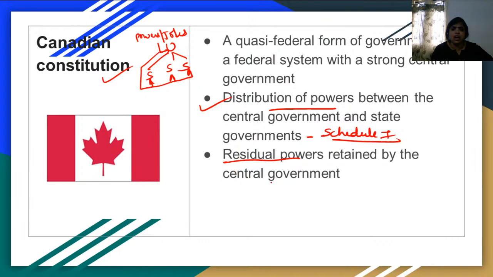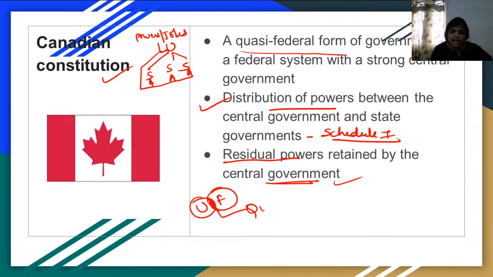The residual powers are retained by the central government. They are being available to the central government only. And the quasi-federal form of government, which we understood in the first video, that Indian Constitution exhibits the features of unitary and also the features of federal. Both, it means Indian Constitution is exhibiting both the features of unitary and federal, which we call the quasi-federal. This combination of exhibiting both the unitary and the federal characteristics is also being taken from Canadian Constitution. The next one,